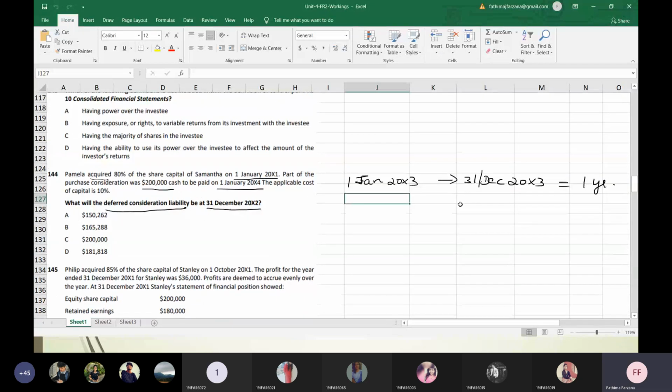Problem number 144. Pamela acquired 80% of the share capital of Samantha on 1st Jan 2001. Part of the purchase consideration was 200,000 cash to be paid on 1st Jan 2004. That is, the payment is happening later. This we cannot compare with lease, because in lease we will be paying an annual rental payment as well. But in this, that kind will not happen. It is a kind of revenue calculation.